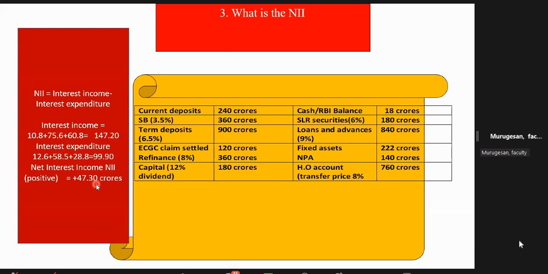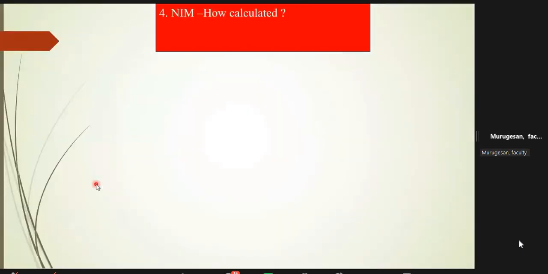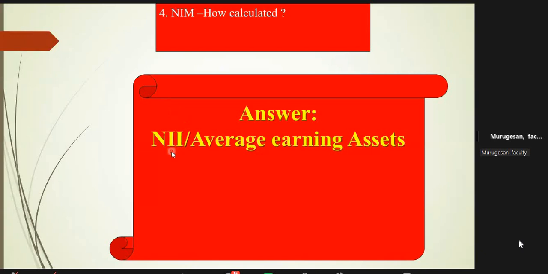This bank is happy. Why is the bank happy? NII is happy. Agreed. Now we will go to NIM also. NIM is simple, they will always ask. How to answer NIM? NII, which you have just got, divided by average earning assets, not all assets. If you divide, then what will happen? What is your net interest margin? This will be in percentage. NII is in quantum, NIM will be in percentage.